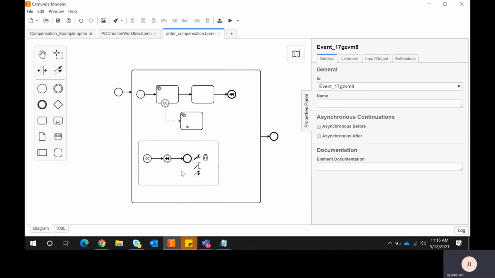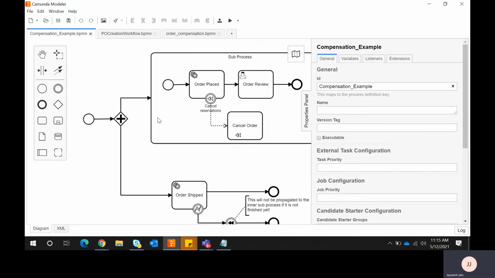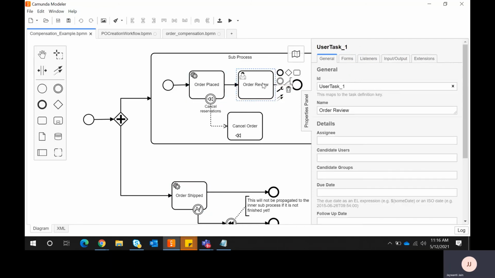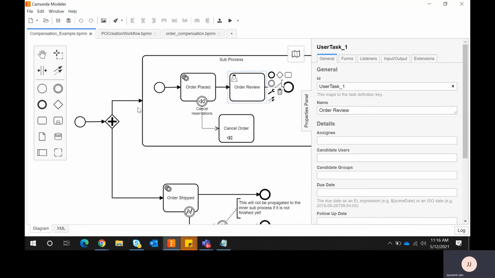In the same way, if you want to revert back only one of the activities, you can do that. One more diagram I have. So just quickly I'll share this diagram as well. So this is my order place in a parallel gateway. I'm placing an order and simultaneously shipping the order. So assume the order is placed and the user reviews the order, happy scenario, it will end the process, and simultaneously it will ship the order.